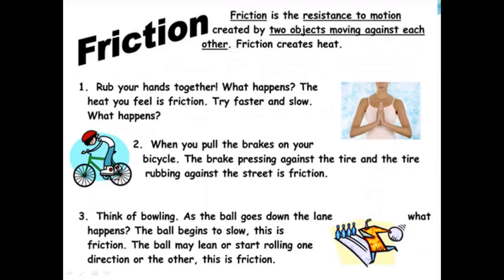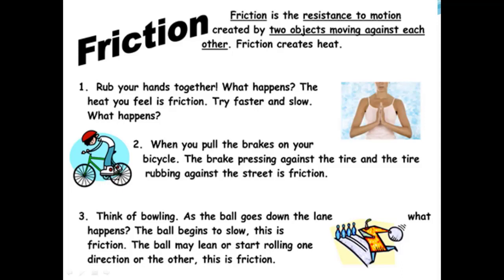Also, friction is the resistance to motion created by two objects moving against each other, and friction creates heat. A simple example: if you take both hands and rub them, what happens? The heat you feel is the friction. Try faster and slower. If you rub faster, more heat will be generated, and if you rub slower, less heat will be generated.